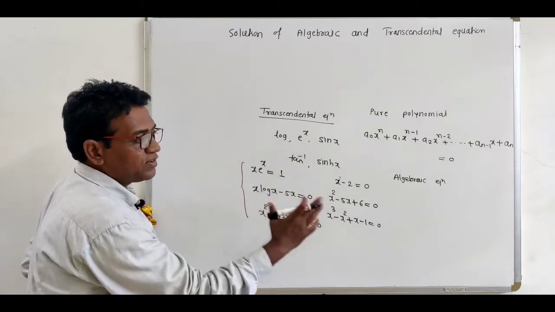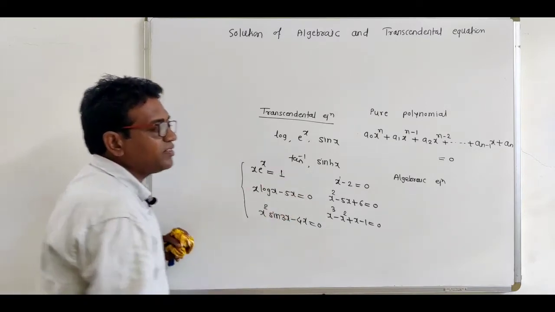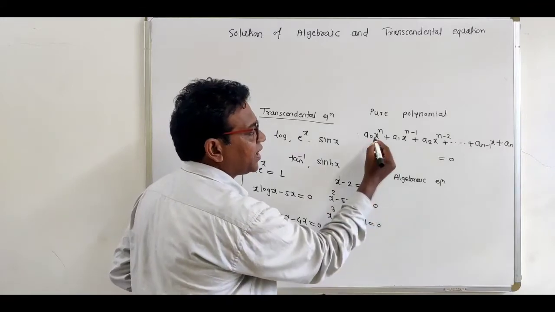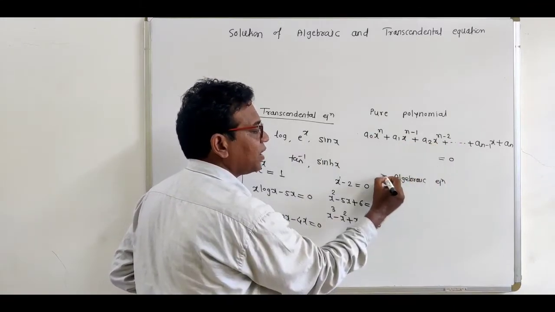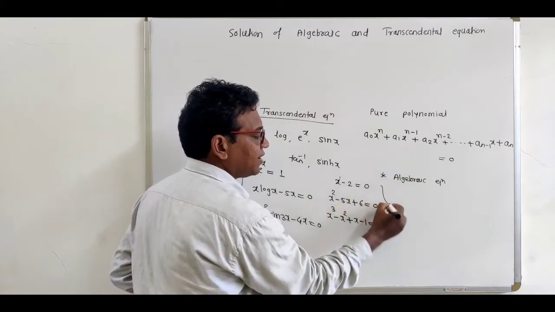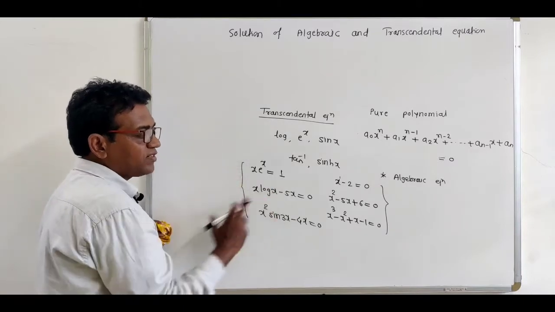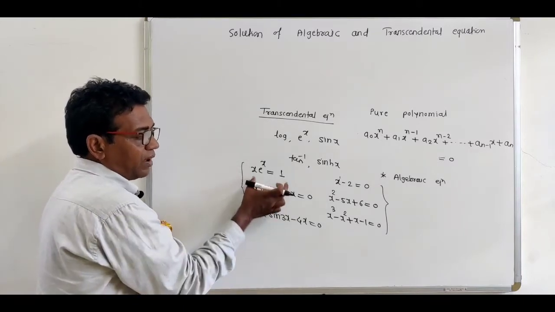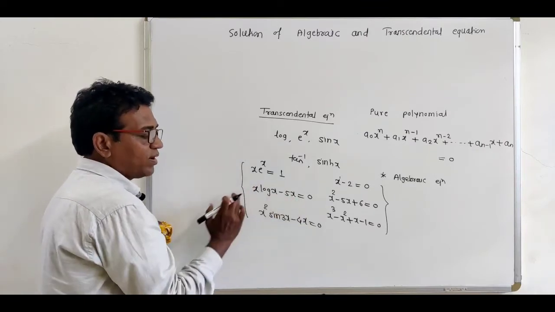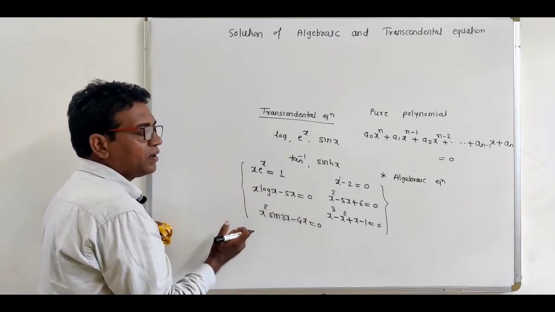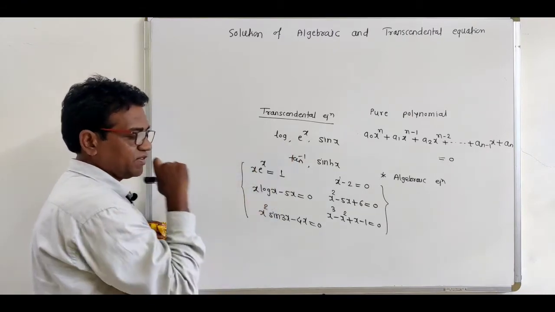So remember first of all these two definitions. What is algebraic equation? Algebraic equation means just equate this purely polynomial to 0, and these are the examples of algebraic equation. What is the definition of transcendental equation? An equation involving exponential term or logarithmic term, trigonometric term or hyperbolic term, it is called the transcendental equation.